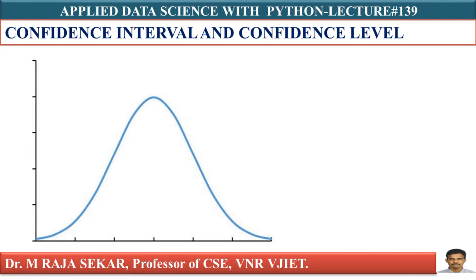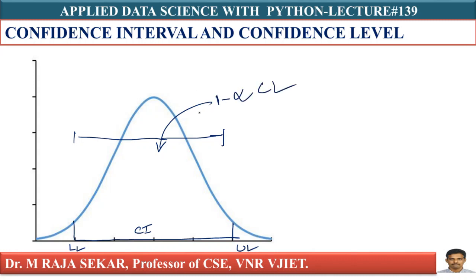It says 1 minus alpha is the confidence level. We already discussed, isn't it? Let me say like this. We will see one more term. Let me say this is the lower limit, and this is the upper limit. What does it mean? This interval is the confidence interval, and each confidence interval is associated with a confidence level. 1 minus alpha is my confidence level.